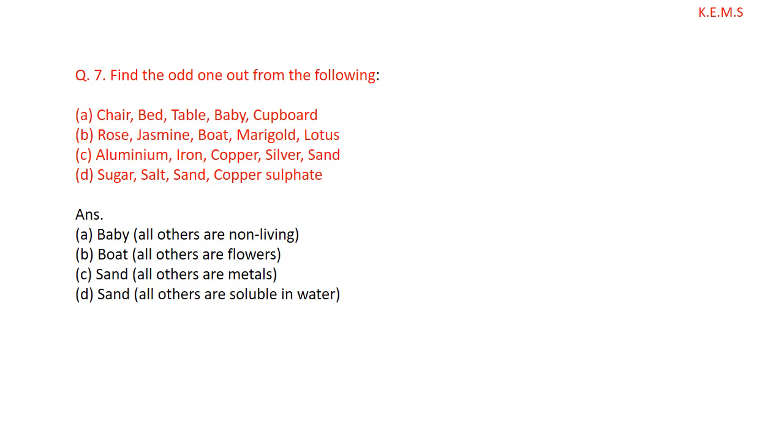Aluminium, iron, copper, silver, sand. You can see clearly aluminium, iron, copper, silver are metals, whereas sand is not a metal. So sand is the odd one. Sugar, salt, sand, copper sulfate. Sugar is soluble in water, salt is soluble in water, and copper sulfate is soluble in water. Copper sulfate is a chemical. It gives blue color to water. Whereas sand is not soluble in water. So that is the answer. This way you can pick the odd one.